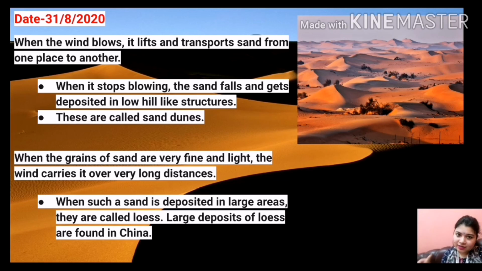When the grains of sand are fine and lighter, the wind carries them to distant areas and deposits a larger amount of them over larger areas, and in this way loess is formed. Large deposits of loess are found in China.